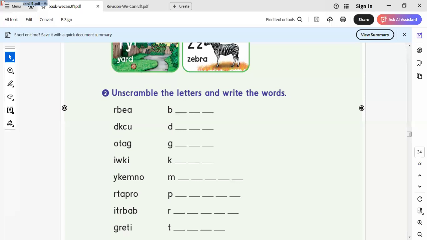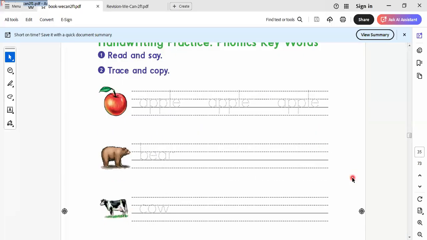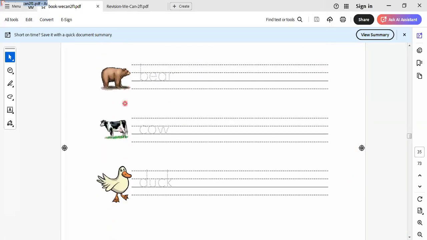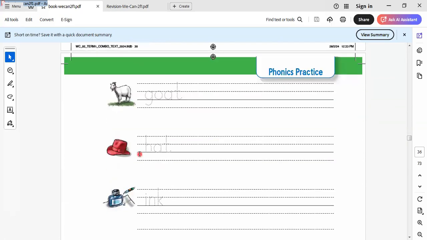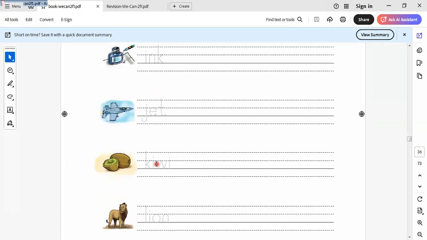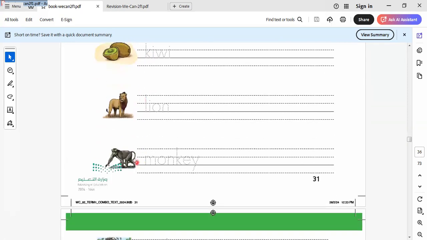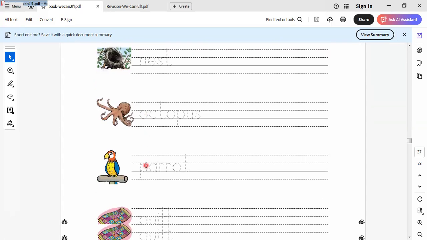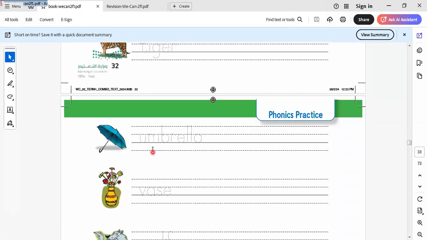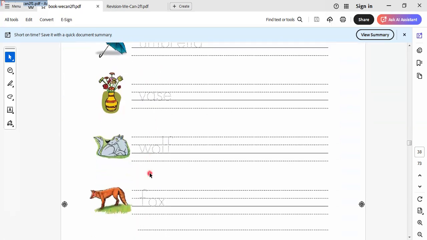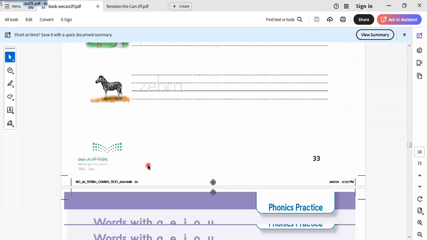Okay, let's go to another one here. Here is apple. Here is pear, cow, duck, egg, and fish. Goat, hat, ink, jet, kiwi, lion, monkey. Nest, octopus, parrot, quilt, rabbit, sun, and tiger. Umbrella, vase, wolf, fox, yard, and zebra.